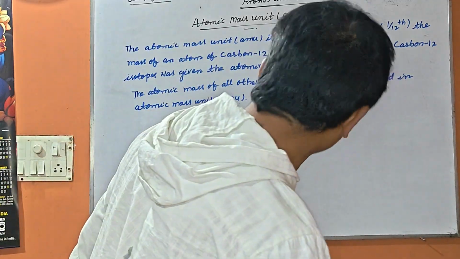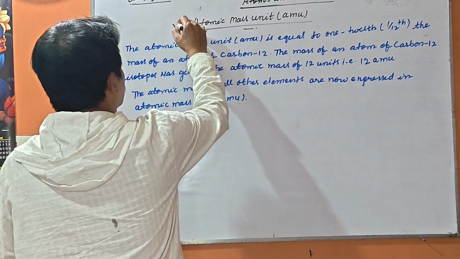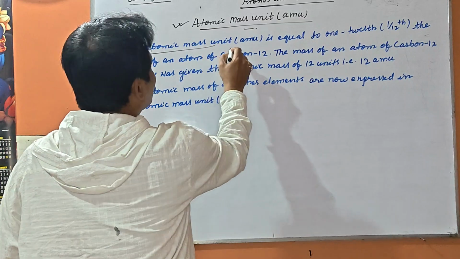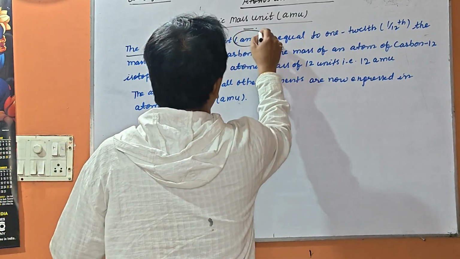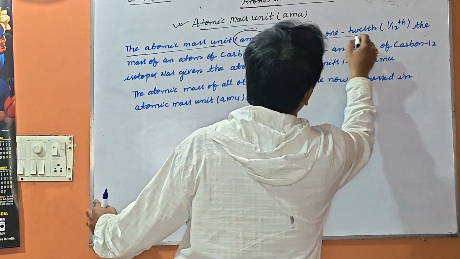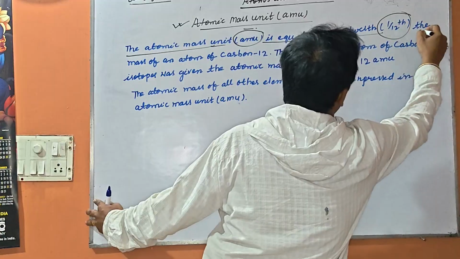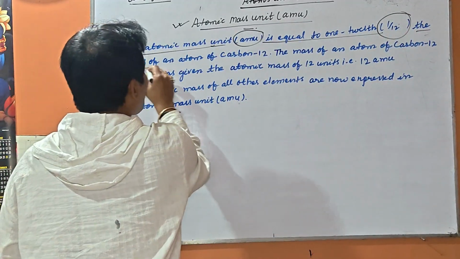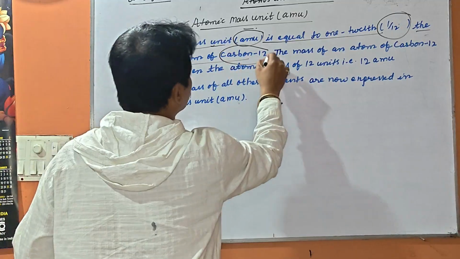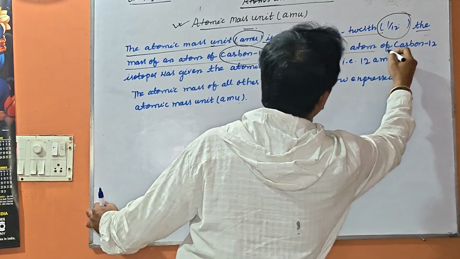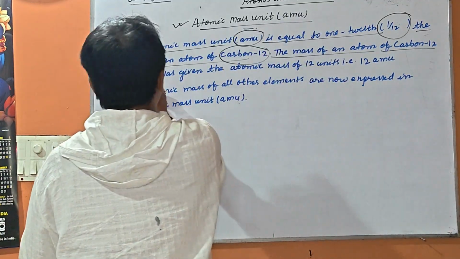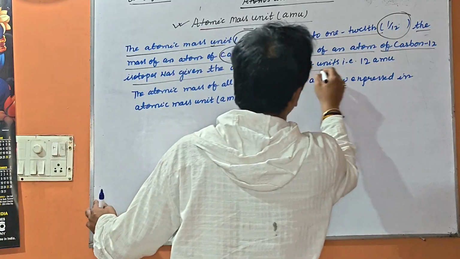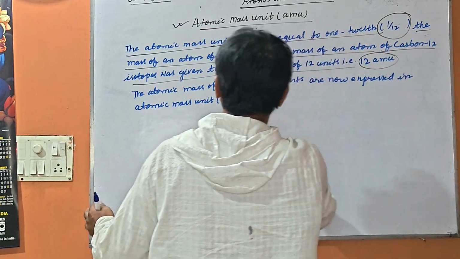So my dear students, let us understand the atomic mass unit. The atomic mass unit AMU is equal to 1/12 the mass of an atom of carbon 12. The mass of an atom of carbon 12 isotope was given the atomic mass of 12 units, that is 12 AMU.